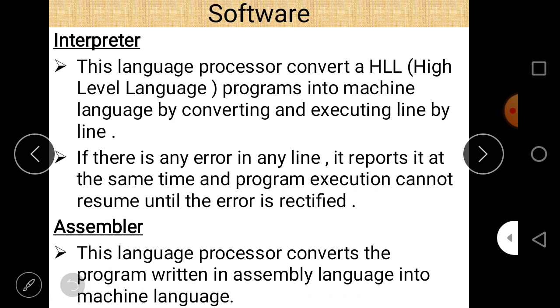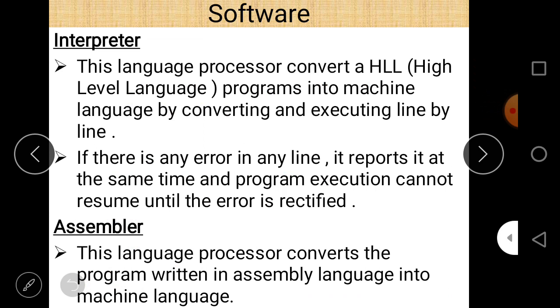So if there is any error in any line, it reports it at the same time, and program execution cannot be resumed until the error is rectified. That is the most important point regarding the interpreter.